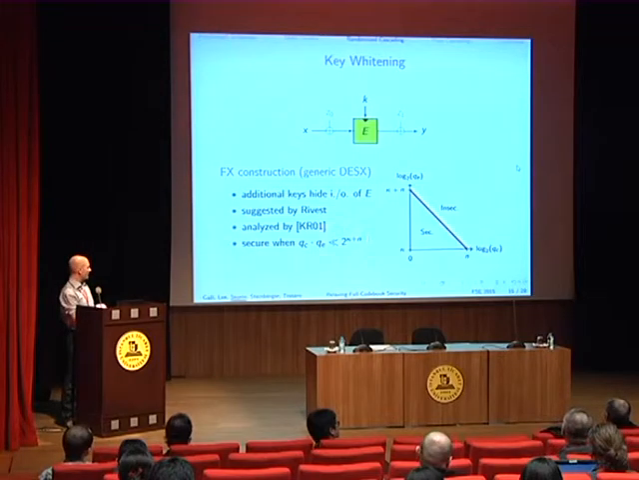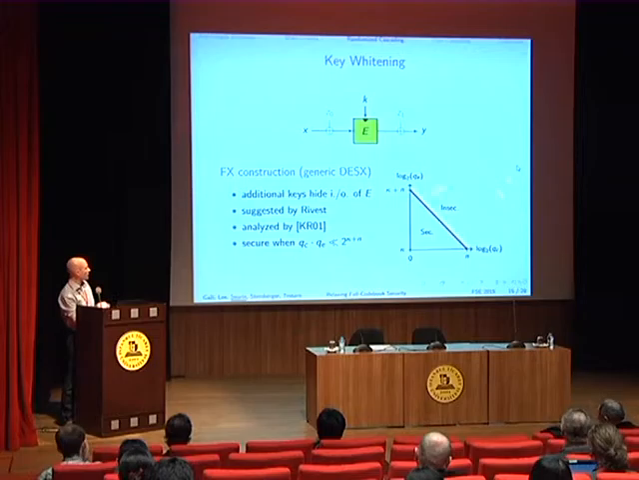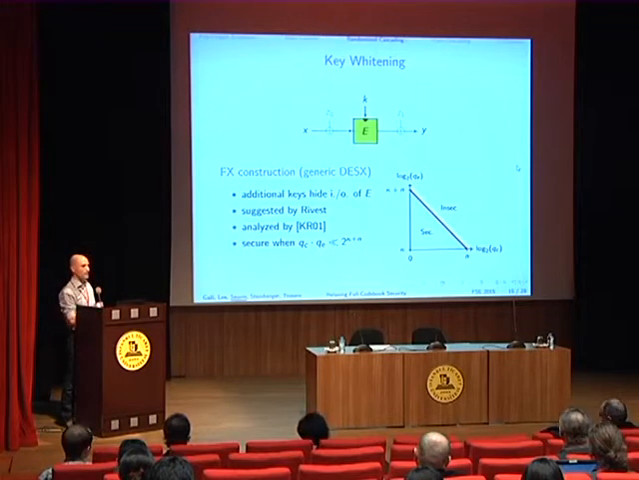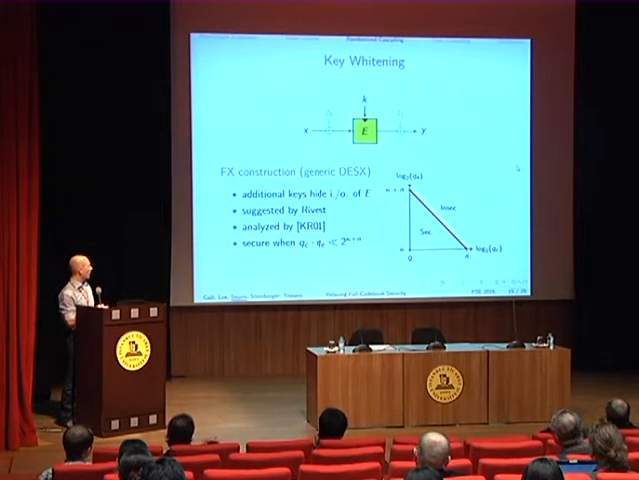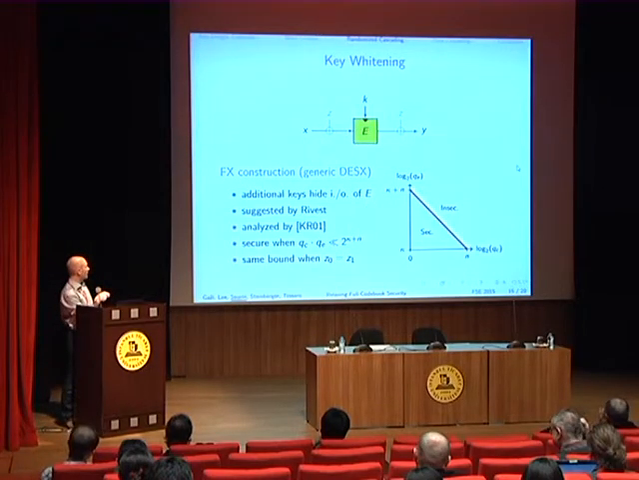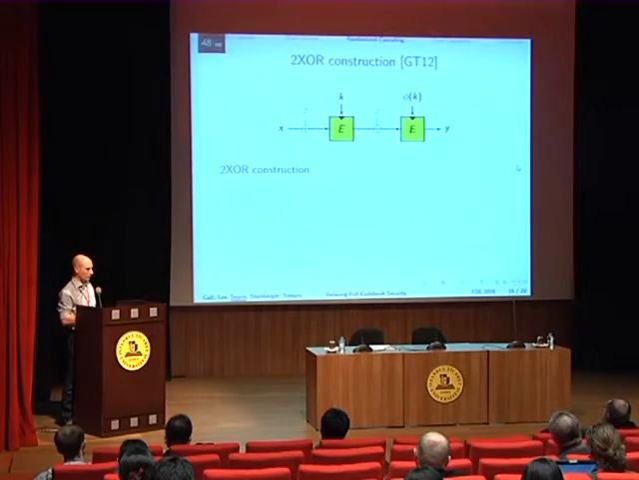And they showed that it's secure when the product of QC and QE is less than 2 to the kappa plus n. So if we draw it in the plane QC, QE, then this means that these parameters here are secure and these parameters here are insecure. Okay, and this is a tight bound. This is the only example where the security is completely understood for all parameters. And the same bound applies when using the same keys for the input and the output.